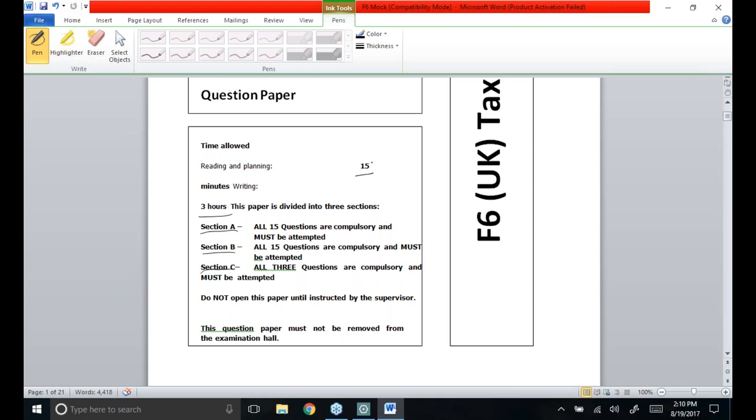3 hours and 15 minutes are actually given to you people in your exam, for which 3 sections are to be attempted: Section A, Section B, and Section C. Sections A and B are MCQ based sections, while Section C is over constructed form questions.